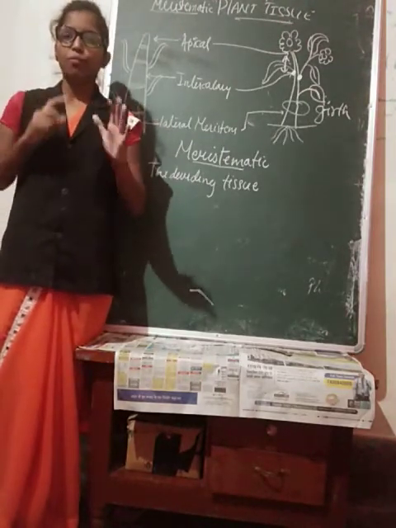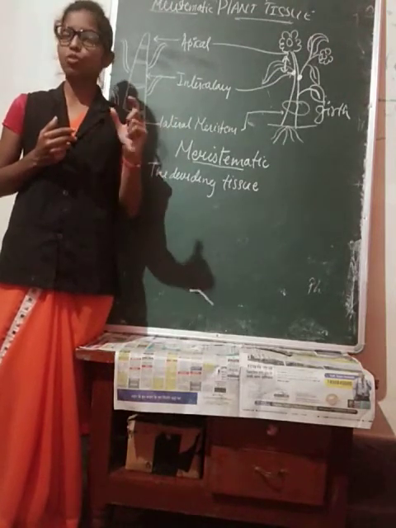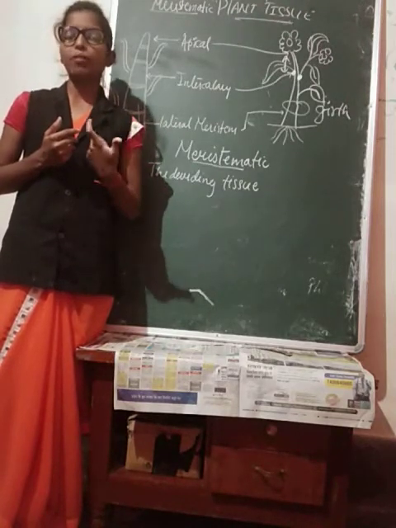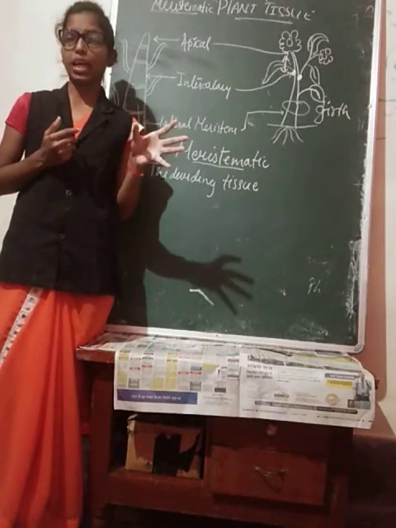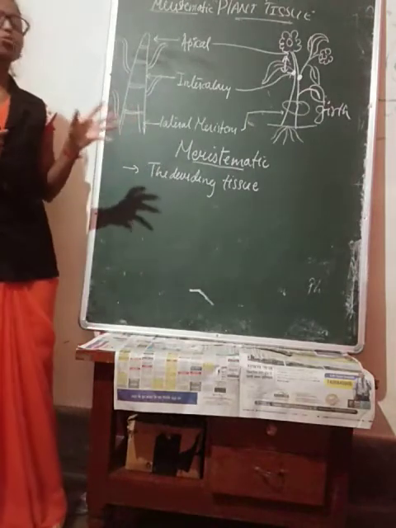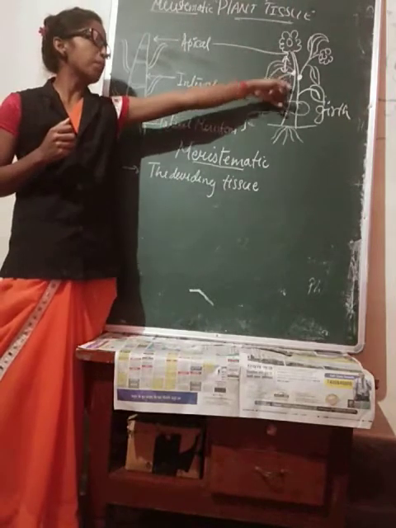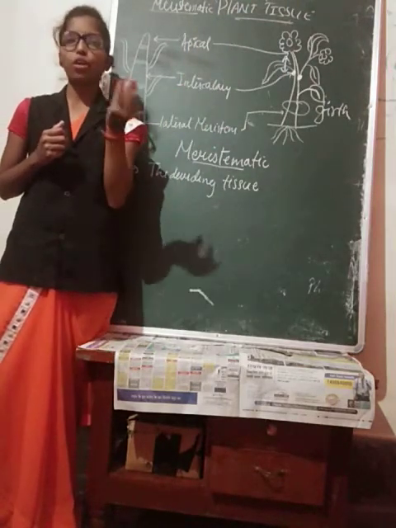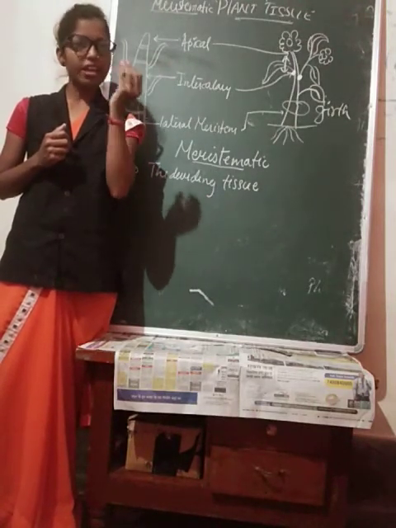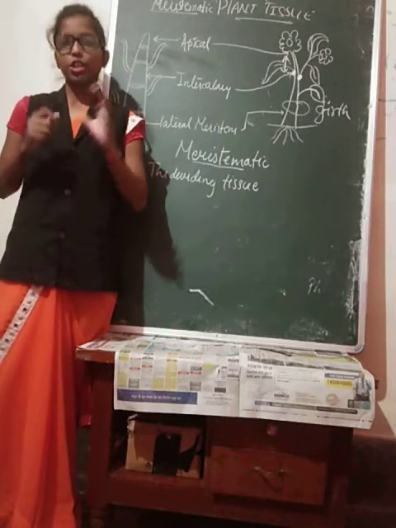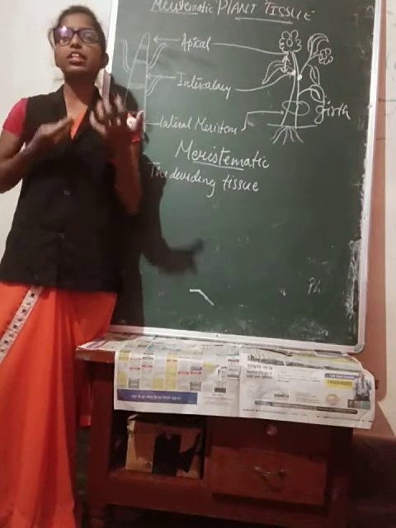Although we are seeing this meristematic tissue as a dividing tissue, yes, of course it is dividing, and it will not stop dividing, it will continue dividing. But what happens is that it will differentiate. Differentiation will take place, and that differentiation will lead to a new function or a modification. Just like the tip is growing and suddenly one day we see a bud. That was actually the tip which was growing, but suddenly the next day we could see a bud appearing from it, isn't it? So that is a kind of differentiation which occurs in the plant after the division of the tissues.